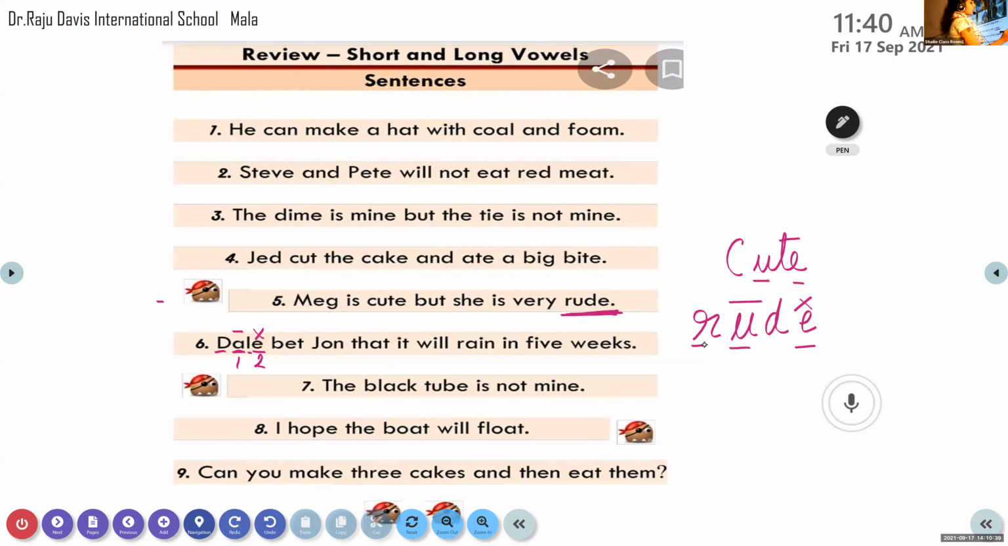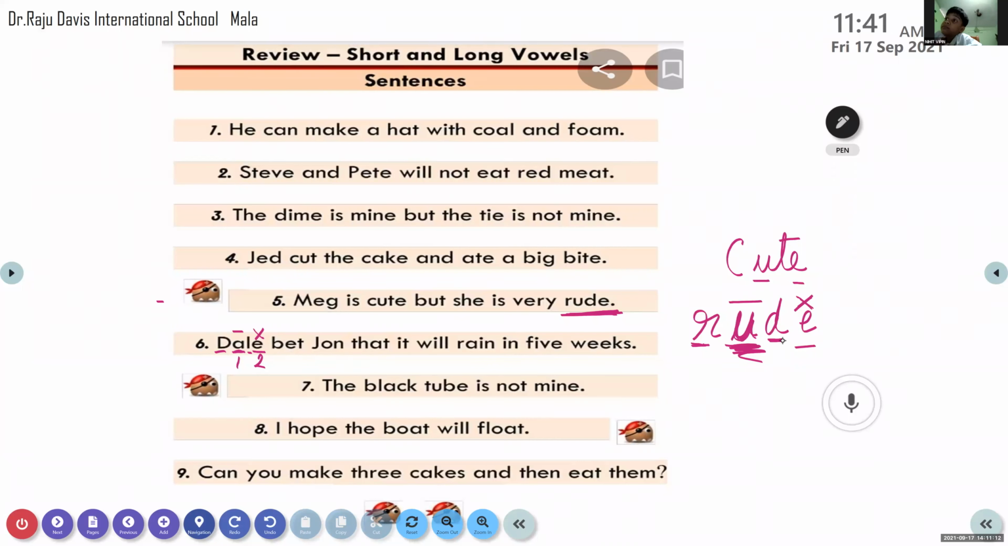How will you read now? R. What is the long sound of this letter? U. So how will you read? And this letter is silent. Yes. So R, U, D. Isn't it? R, U, D. So what is it? Rude. Yes.